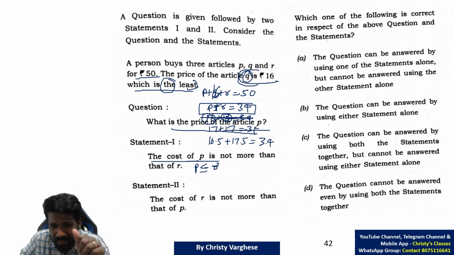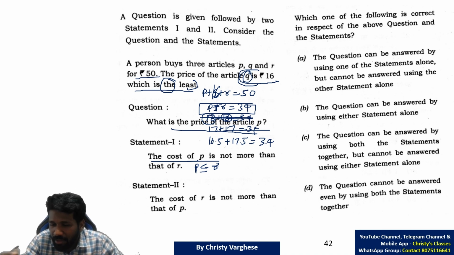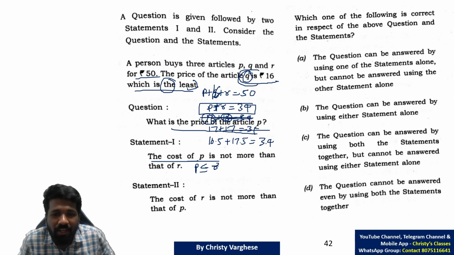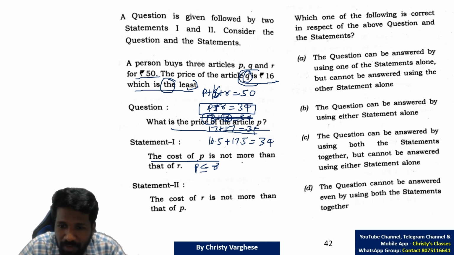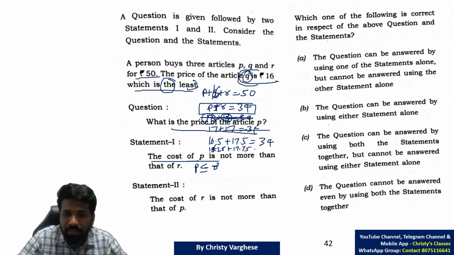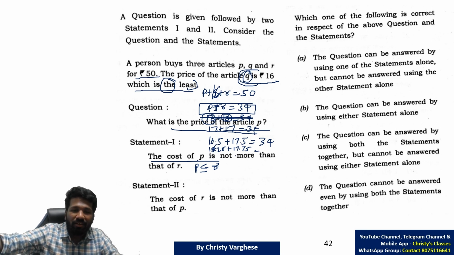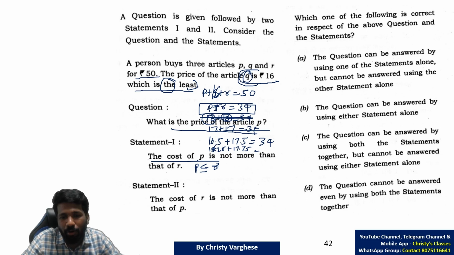We don't transact in liquid money as 50 paise, but in online transactions, like when you are paying through Paytm or Google Pay to someone, fractional money can also be there. If you are ordering something after adding tax, that can be a fraction. Or paying EMI, it can be a fraction value also. So definitely it is possible. So 16.5, 17.5 is possible. Not only 0.5, it can be 16.25, 17.75. Sum is 34. Many other possibilities, 16.1, 17.9. All are possible. That means from statement 1 alone you cannot find which is the value. Statement 1 alone is not enough.